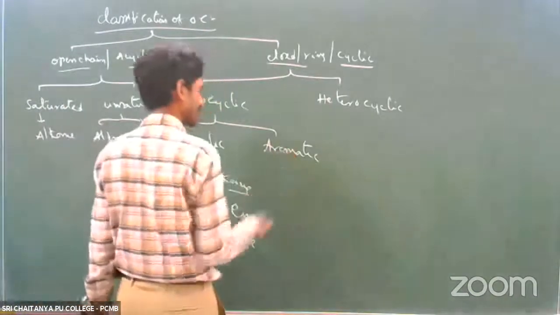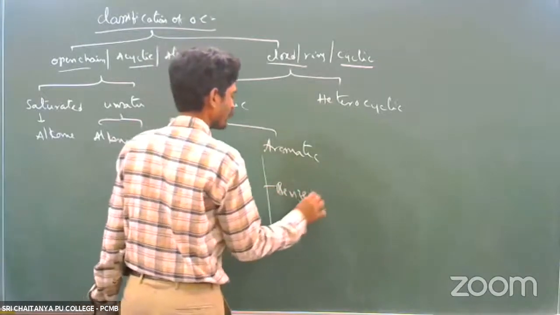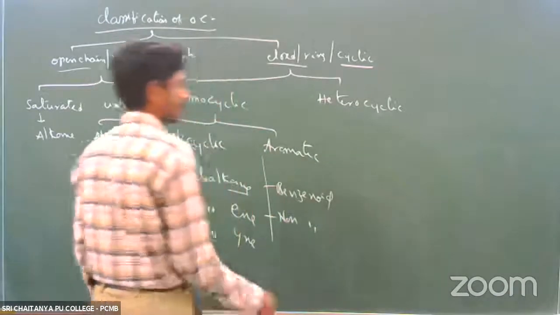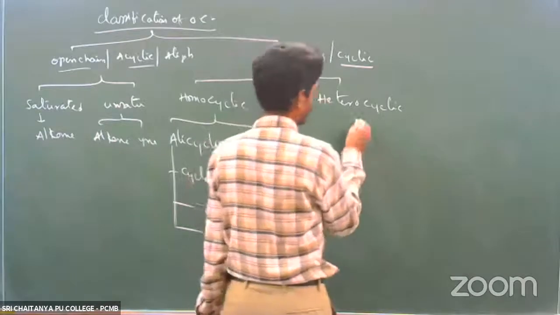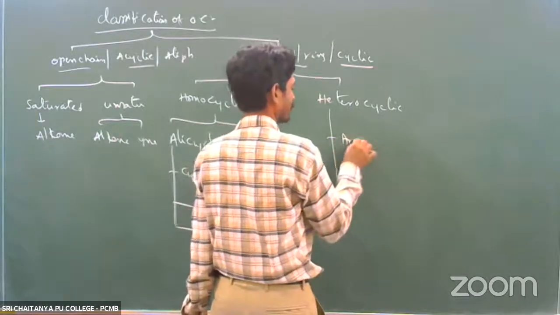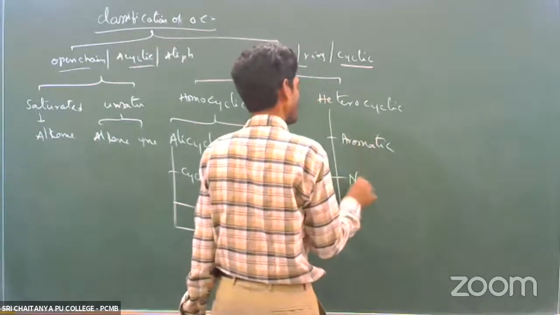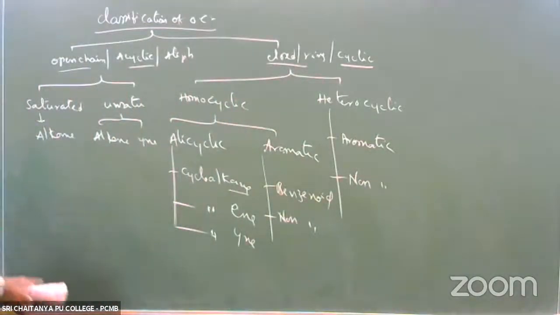Aromatic compounds again are of two categories: benzenoid compounds and non-benzenoid aromatic compounds. Heterocyclic compounds are of two categories: heterocyclic aromatic and heterocyclic non-aromatic.